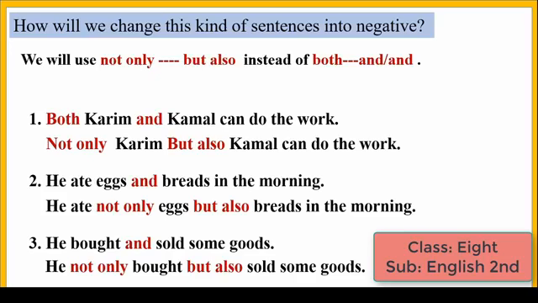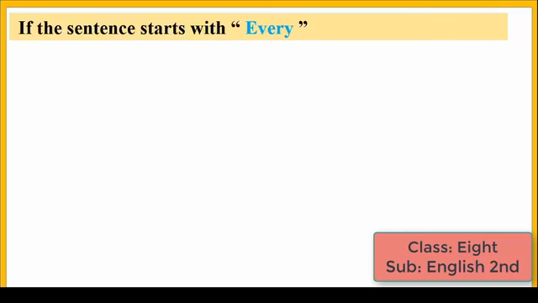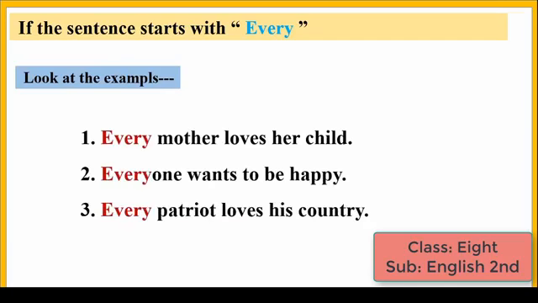Now I will show you the last pattern of sentence for today. If the sentence starts with every, look at the examples. Number 1, every mother loves her child.